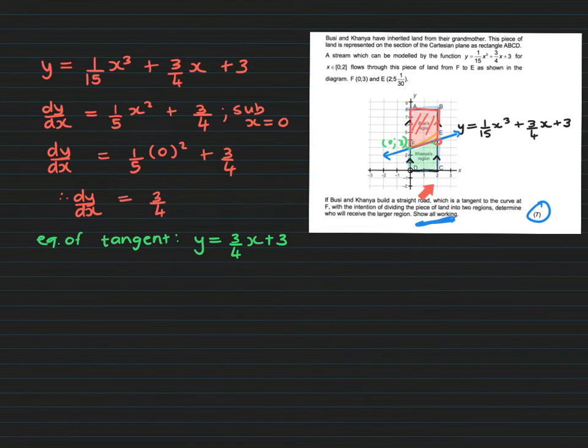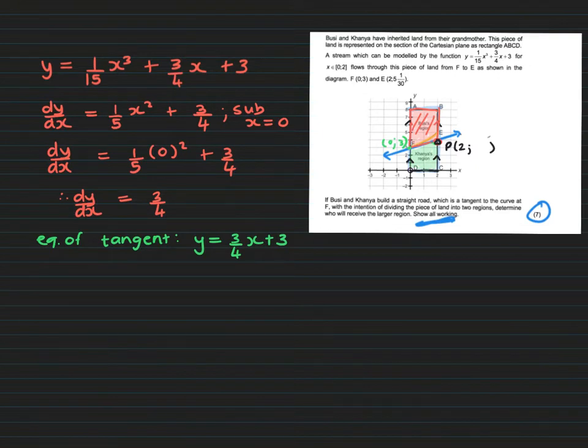This line BC is just the line x equals 2. I'm going to call this point of intersection P. I'm going to get rid of this, it doesn't really need to be there.